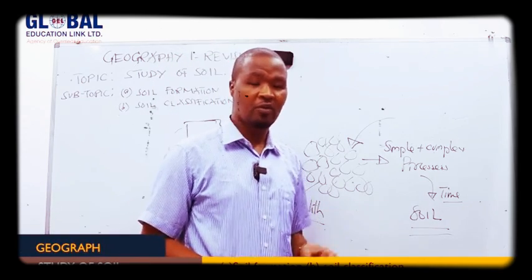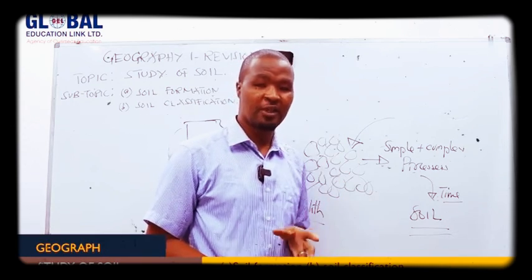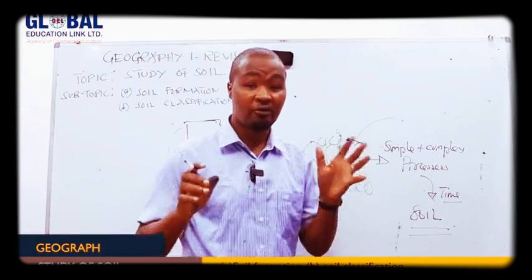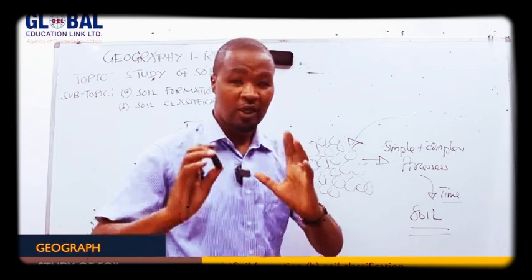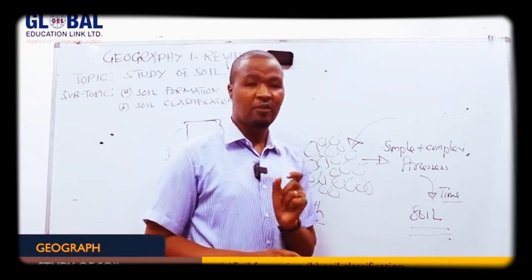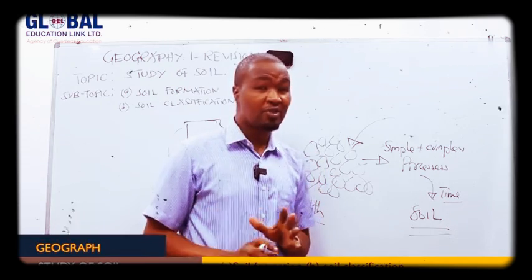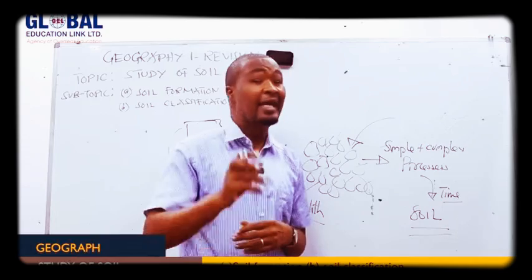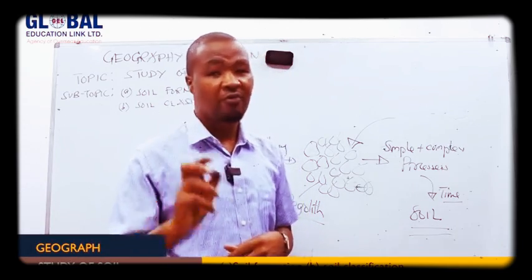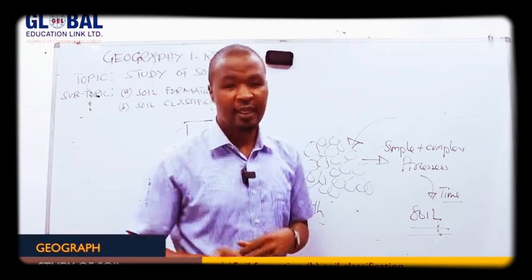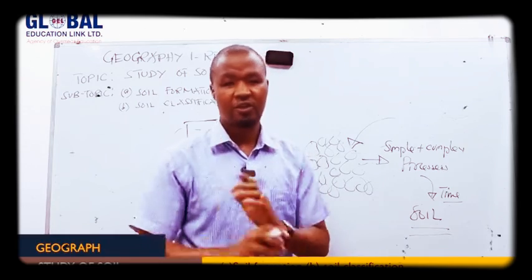We have living organism material, material from the rock including minerals and elements, and we have air and water. All of those materials have to be added into the soil to make it soil. That's why soil refers to the thin layer of the uppermost part of the Earth's crust made up of organic and inorganic material, which can support the life of living organisms, both plants and animals. Okay, that is the simple history of soil and the definition of soil.